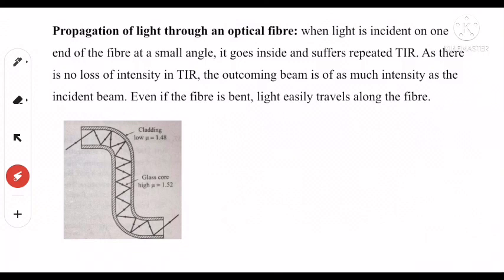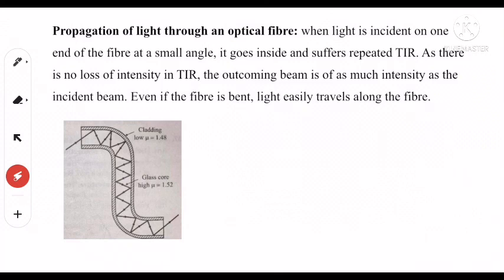Now applications of optical fiber. Optical fibers are used in light pipes. They are used for the medical examination of internal organs like the esophagus, stomach, and intestine. They are used in transmitting and receiving electrical signals in telecommunication. They are used for transmitting optical signals and in the form of photometric sensors. They are used for measuring the blood flow in the heart. So there are many uses of these optical fibers.